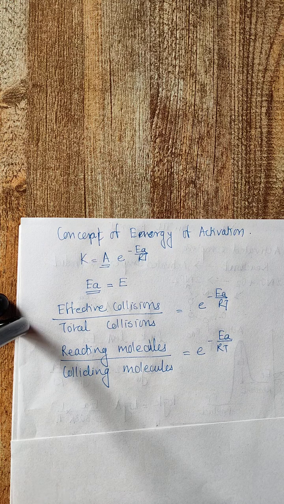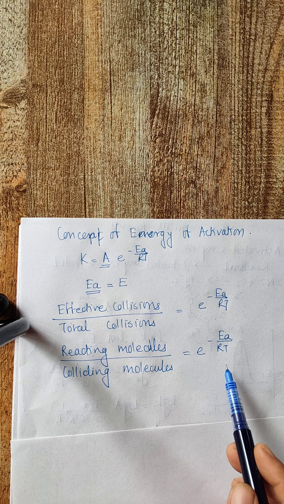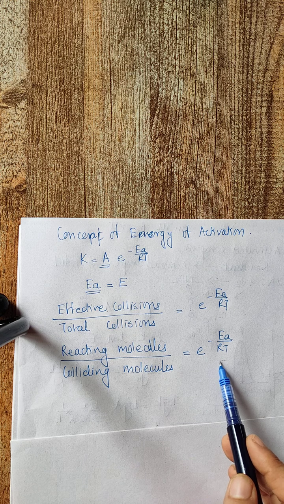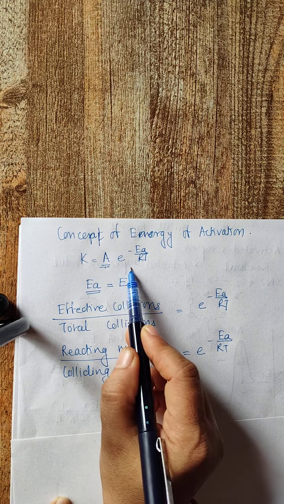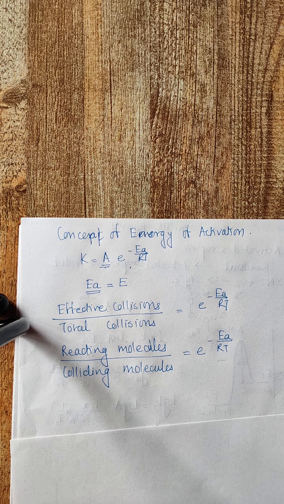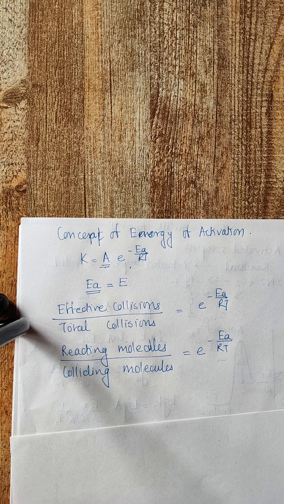So hence the fraction of the total number of molecules that possess energy of activation is proportional to the factor e raised to minus EA by RT, which is known as the Maxwell factor. A is known as the frequency factor, and this is known as the Maxwell factor. The Maxwell factor increases appreciably with temperature. Generally, it is considered that it gets doubled for a 10-degree rise in temperature, and hence the rate also doubles with a 10-degree rise in temperature.